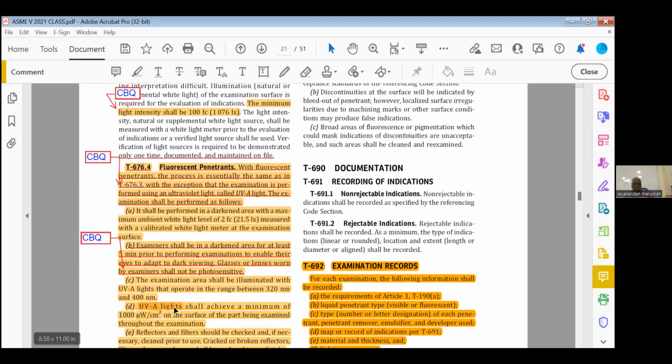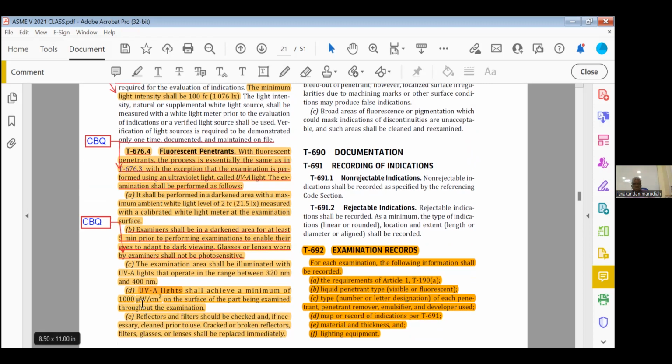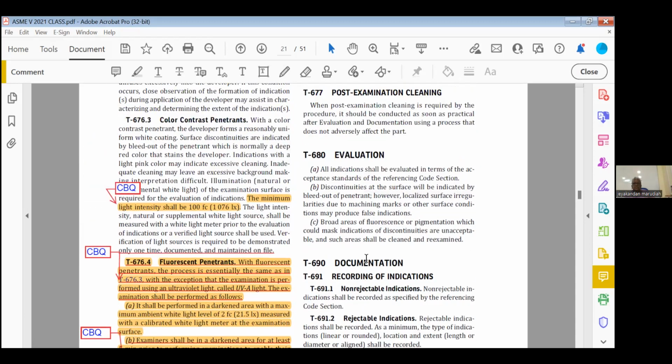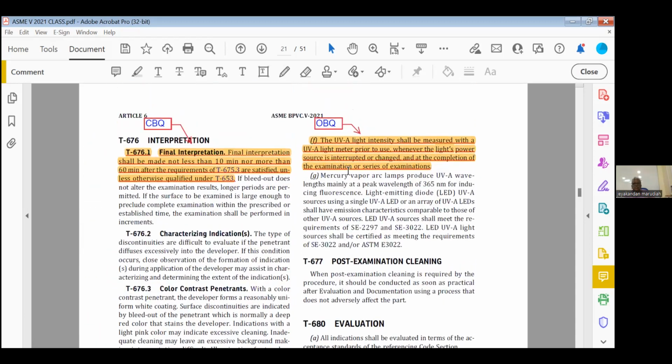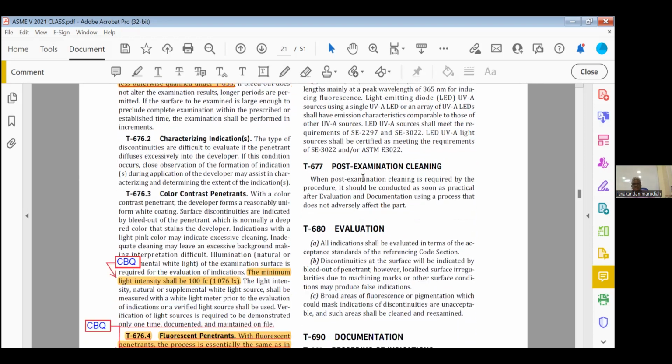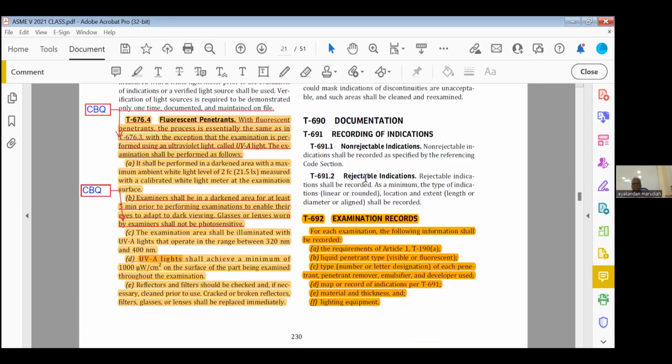Then D, highlight the D. UVA light shall achieve a minimum of 1000 microwatt per centimeter squared on the surface of the part being examined. Then this is open book. F, the UVA light intensity shall be measured with a UVA light meter prior to use, whenever the light power source is interrupted, and at the completion of the examination or series of exams, that is open book. Then these are not important.